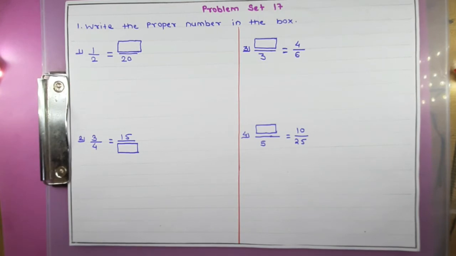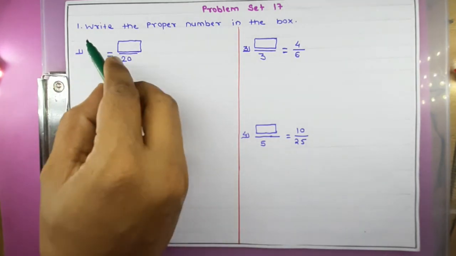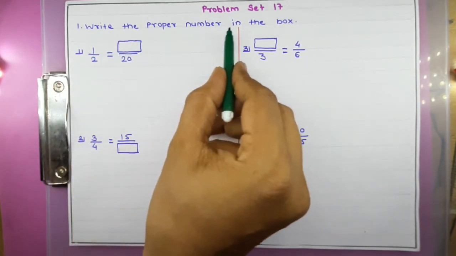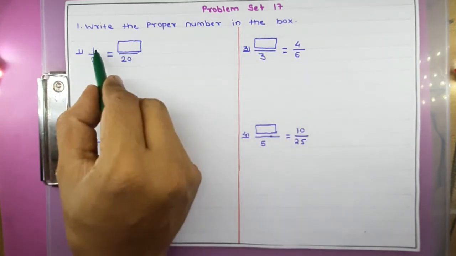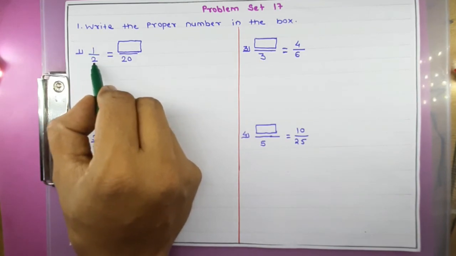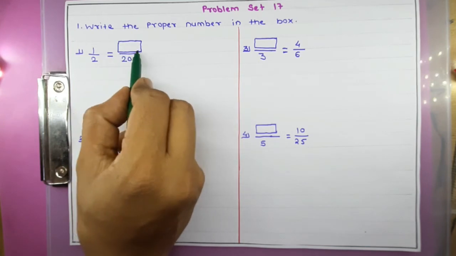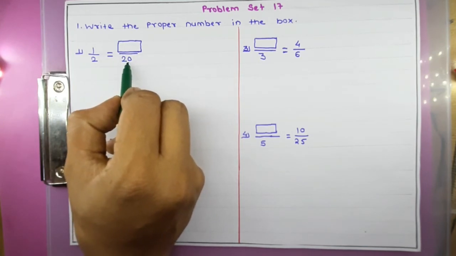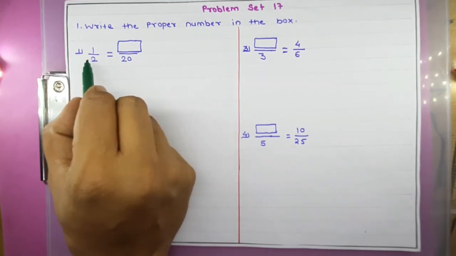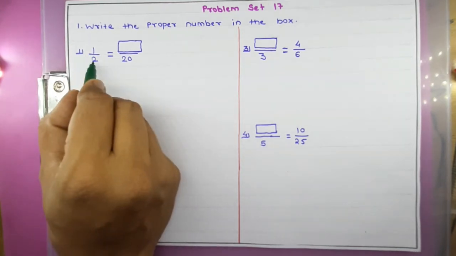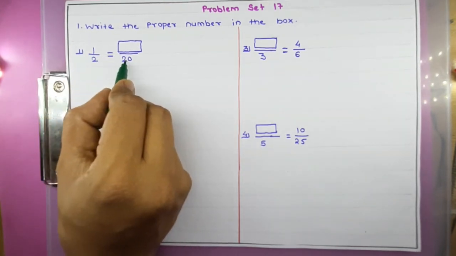So here from problem set 17, the first question is: write the proper number in the box. One fraction is given, that is 1 upon 2 is equal to box upon 20. First you have to observe carefully. Here 2 is there and here 20 is there.